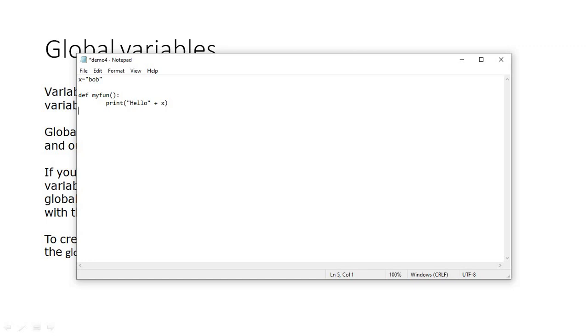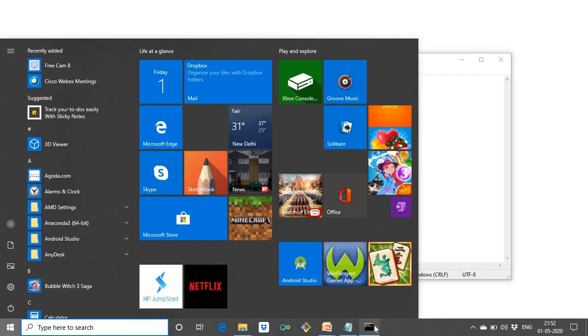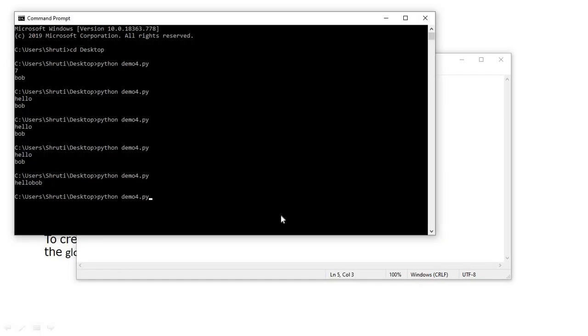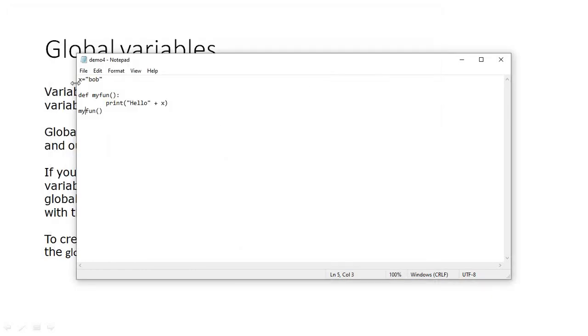Now I have to call my function. So hello Bob got printed. So the global variable is accessed inside and outside also.